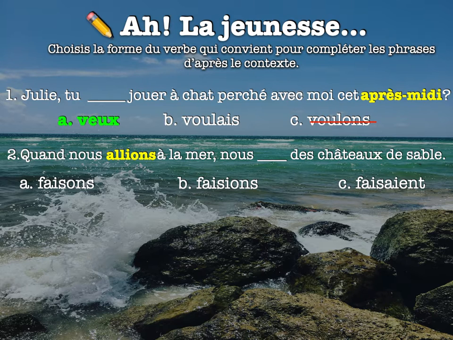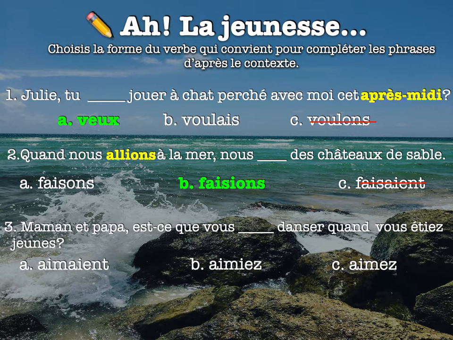All right, so if we need imparfait, well, who are we conjugating for? We're conjugating for nous, so we know it can't be fais because that's the wrong ending, right? So now we're just left with either faisons or faisions. Well, if I want imparfait, I need the one with the imparfait ending. So that means I need B, faisions.